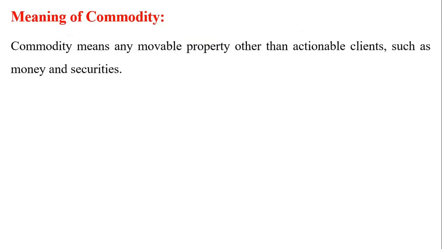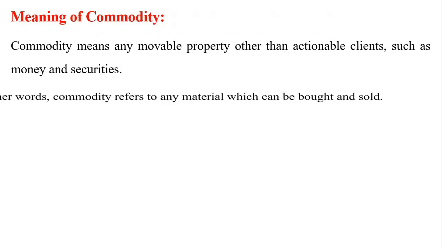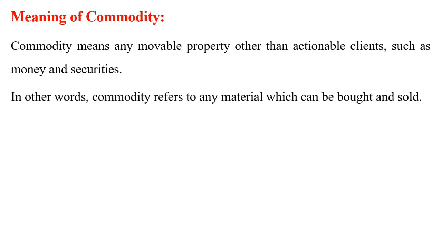Let us move to the meaning of commodity. Commodity means any movable property other than actionable claims such as money and securities. It may be any movable property other than actionable claims, securities or money. Securities are shares that can be traded in the stock market. So anything other than actionable claims such as money and securities is called a commodity. In other words, commodity refers to any material which can be bought and sold. This is what a commodity is.